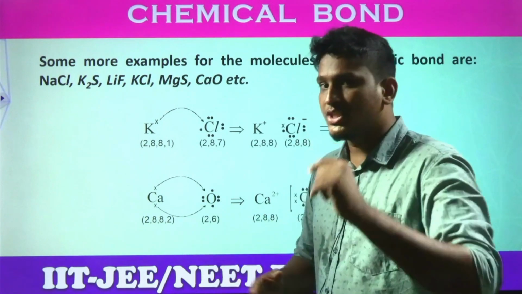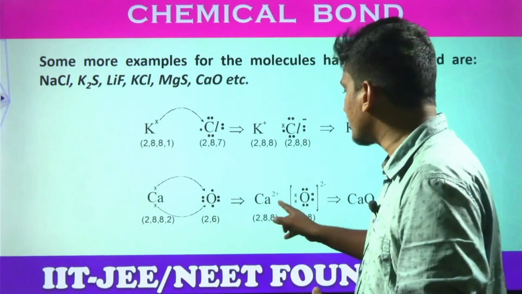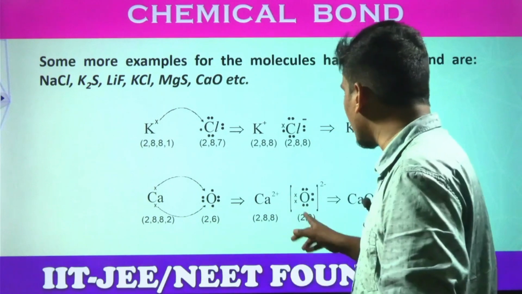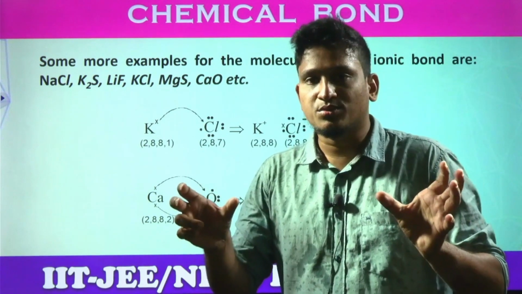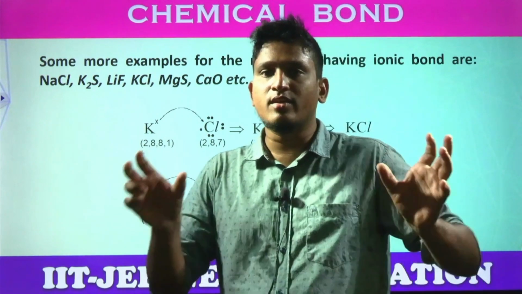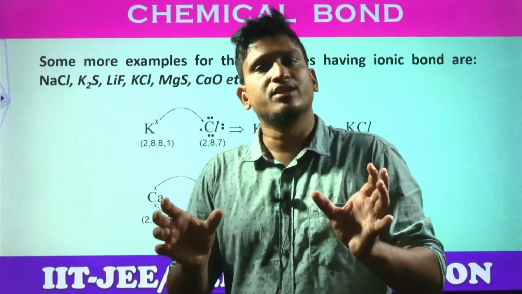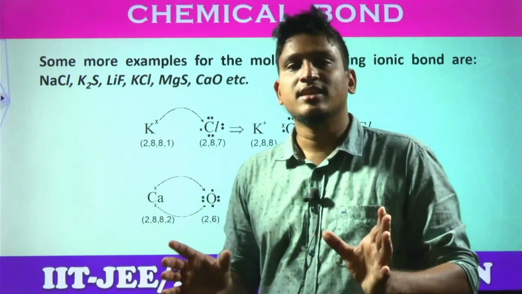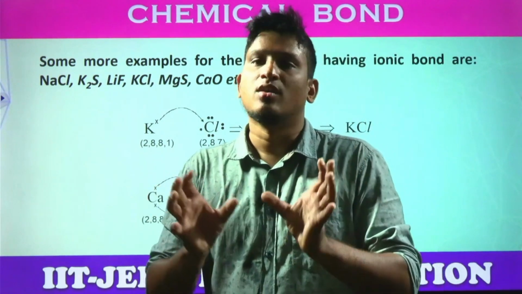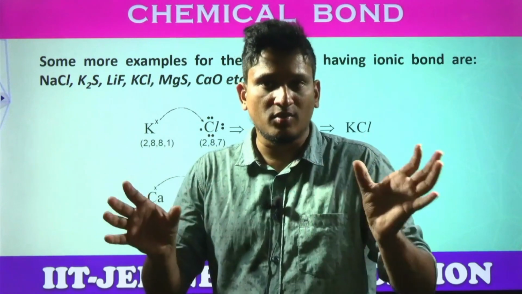Now, what is the charge calcium gets after losing 2 electrons? The charge will be +2. And what is the charge oxygen gets after gaining 2 electrons? The charge will be -2. +2, -2. In what ratio do they need to combine in order to form a neutral compound? 1:1 ratio. Got the clarity? So what is the formula between calcium and oxygen? The formula is CaO, calcium oxide. Is it an ionic compound or molecular compound?